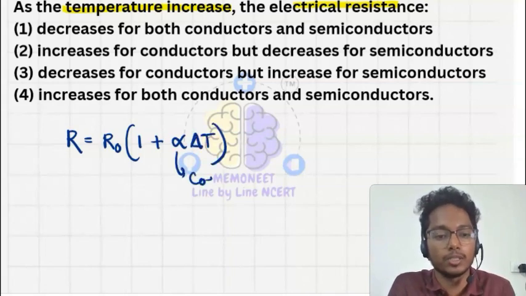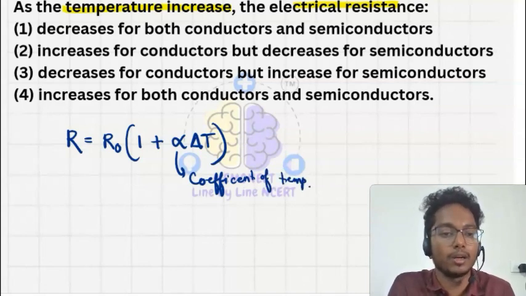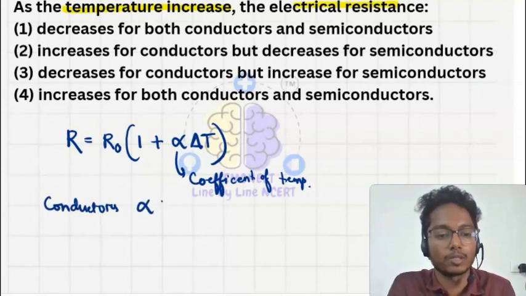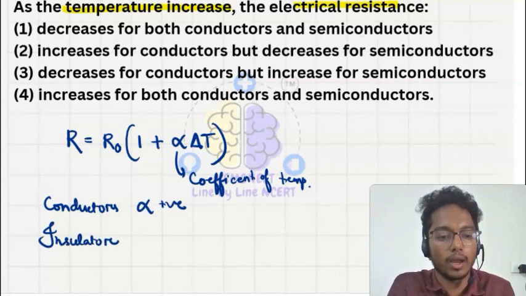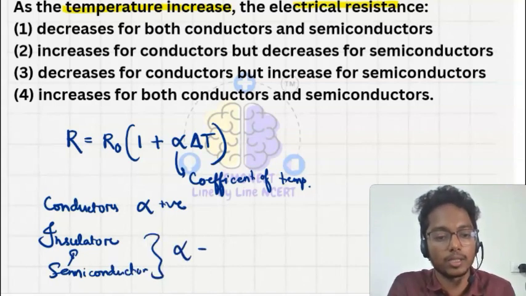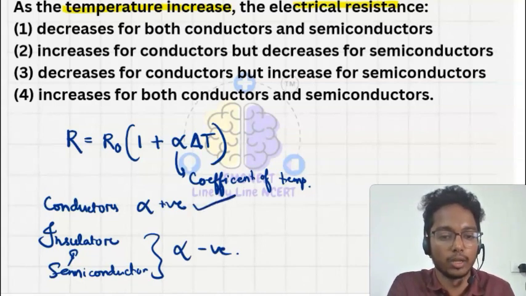Alpha is the temperature coefficient for different materials, and we know that for conductors alpha is positive, and for insulators and semiconductors alpha is negative. So as the temperature increases, the resistance will increase for the conductor, and it will decrease for the insulator and semiconductors.